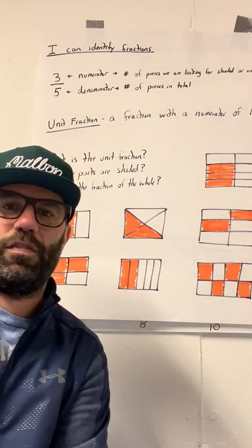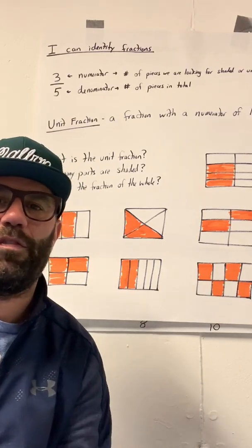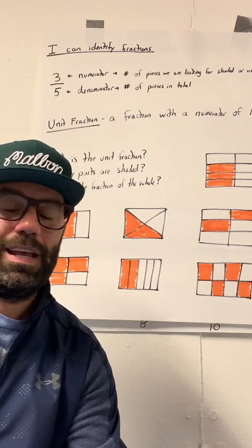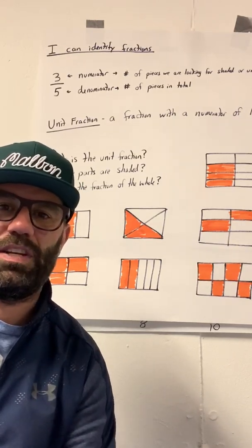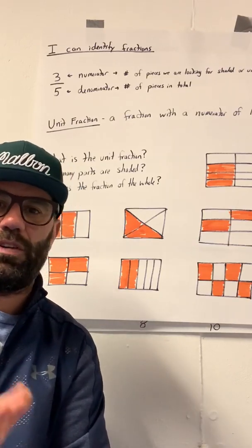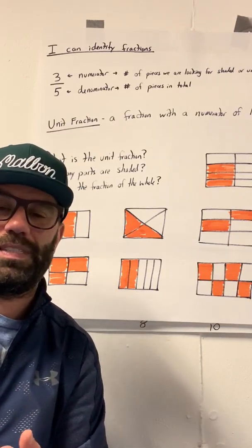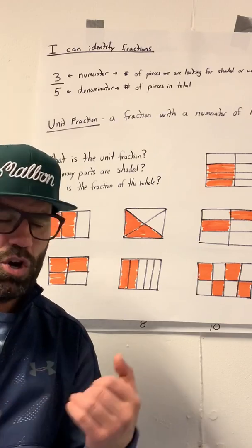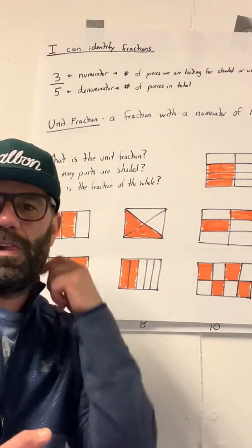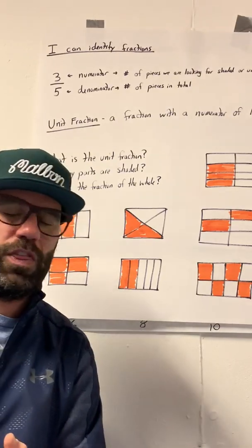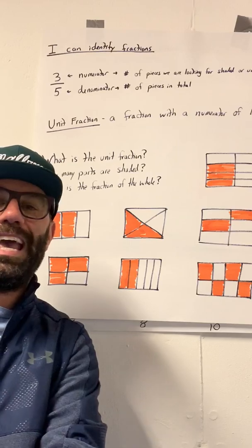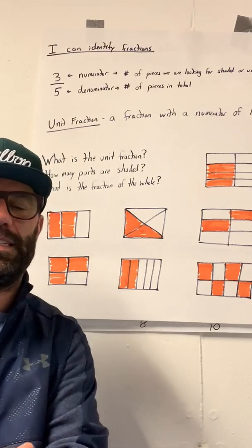Let's go sixes. 6, 12, 18, 24, 30, 36, 42, 48, 54, 60, 66, 72. Sevens. 7, 14, 21, 28, 35, 42, 49, 56, 63, 70, 77, 84. Eights. 8 and 8 are 16, 24 and 32, 40, 48, 56, 64, and 72, 80, 88, 96.